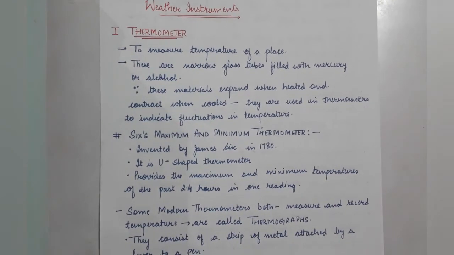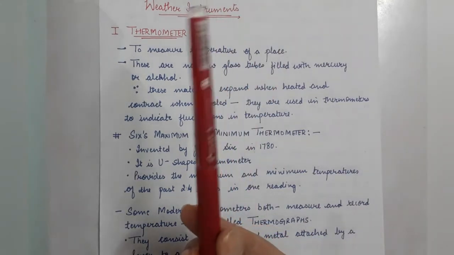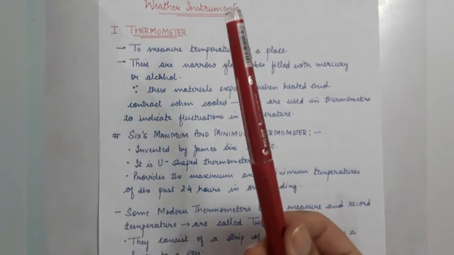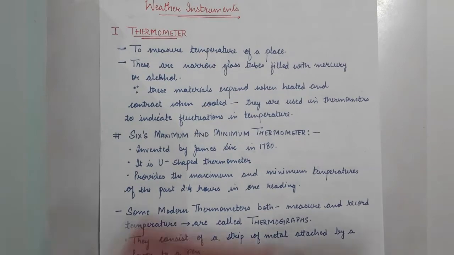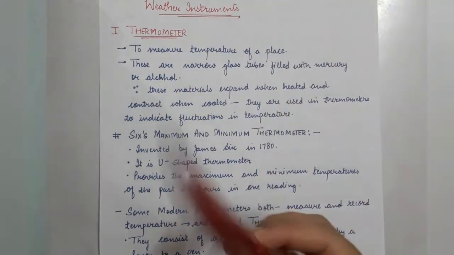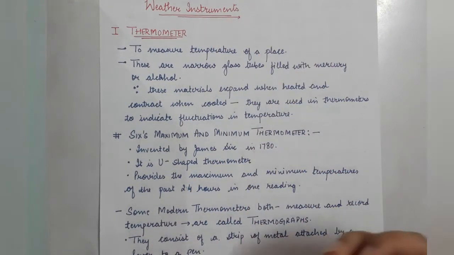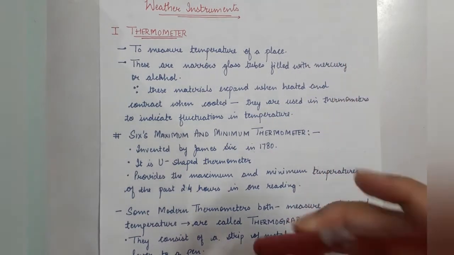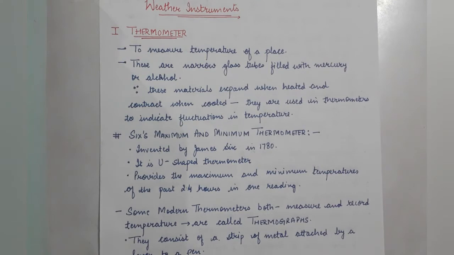So it is a glass tube, you can say like this. The glass tube is there, and in between a space is maintained for filling up the mercury. So this way the temperature is measured with the help of the thermometer.